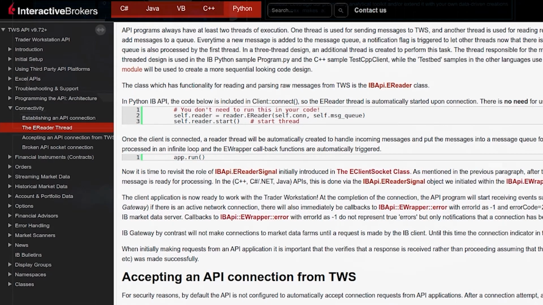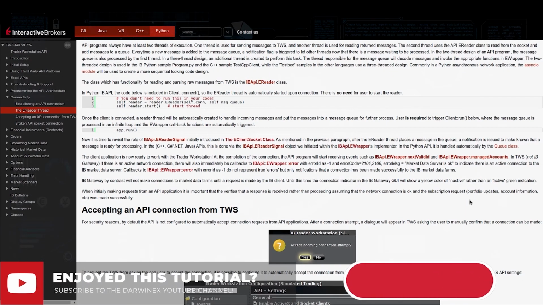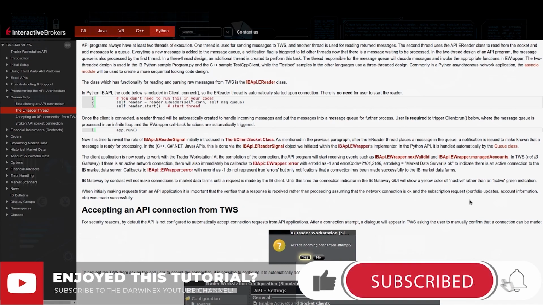In TWS, not IB Gateway, if there is an active connection, there will also immediately be callbacks to the EWrapper error callback method, with error ID as -1. Error messages with error ID as -1 are not real errors. They will just confirm that a connection has been made successfully to the IB market data farms. IB Gateway by default will not make connections to market data farms until a request is made by the API client.